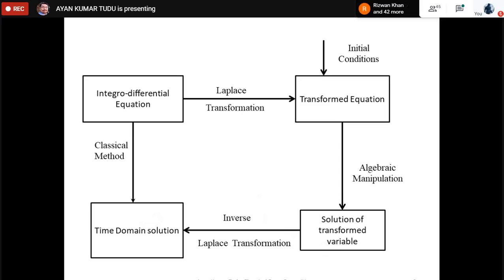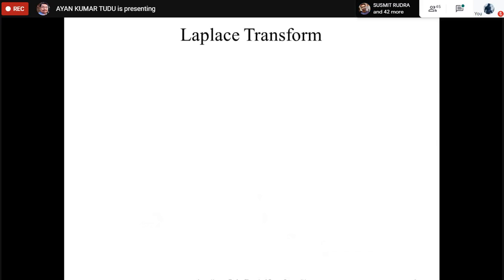So how do we represent it? In Laplace transform we represent f(t) as capital F(s). In some books this s is in capital letters, in some books it is small s. In my slides you will see somewhere it is capital S, somewhere small s. Please treat it as small s. It would be much easier for you to understand.